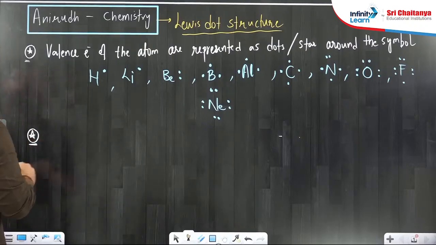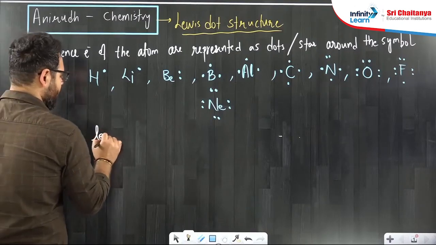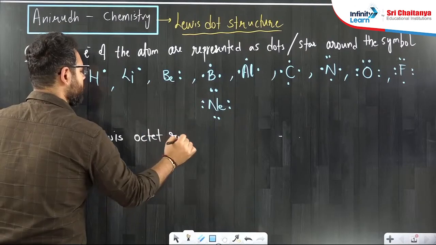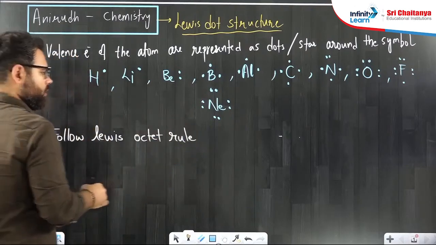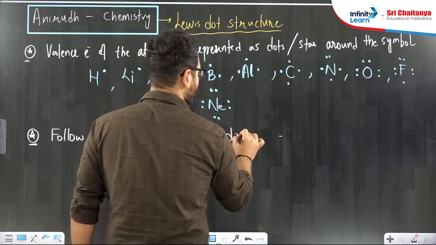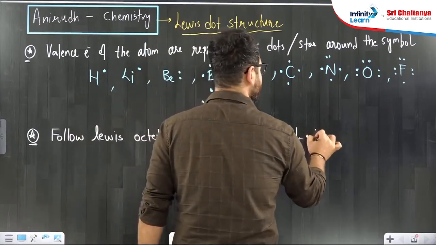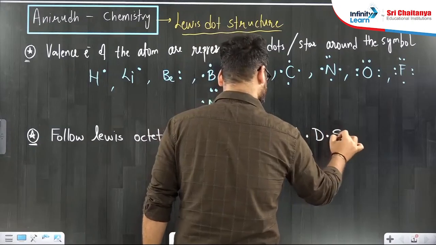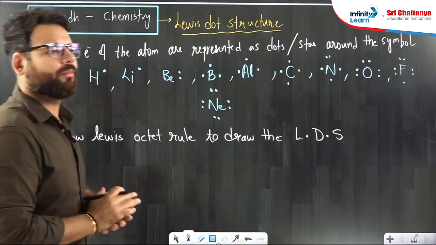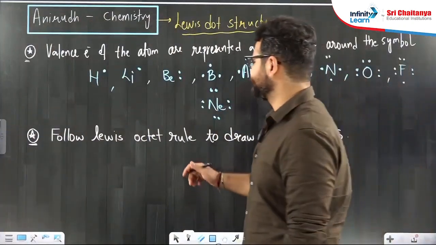Second thing is, follow the Lewis octet rule to draw the Lewis dot structures. Now, what is octet rule? Octet rule is nothing but